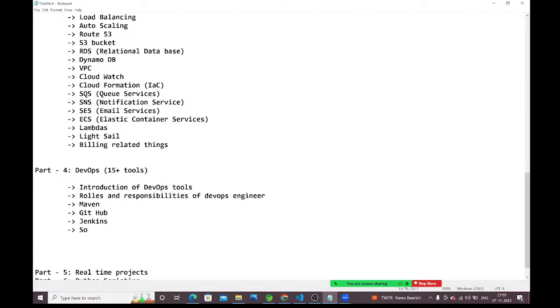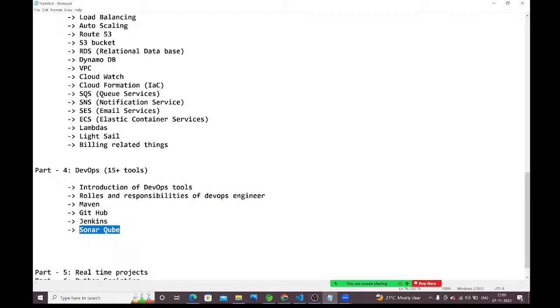Next we will talk about SonarQube. What is the purpose of SonarQube? We need to check the code quality, how developers have implemented the code, whether they are following the coding standards or not, whether they have written the unit test cases or not. Everything we need to check before deploying the application into the servers. If everything is passed in SonarQube, then only we can deploy the application into the server. If SonarQube fails, then we need to generate the report.